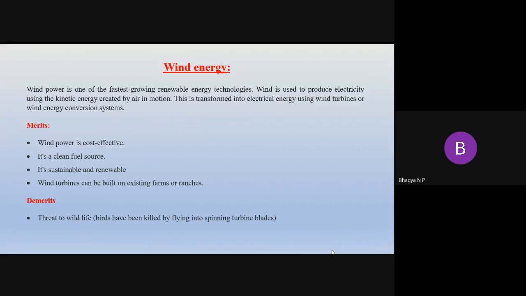Why? Because once we start producing electricity from the wind, because of the high sounds of the turbines, it also produces pollution, noise pollution.